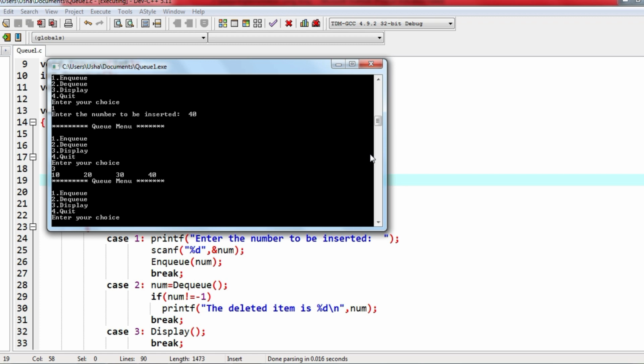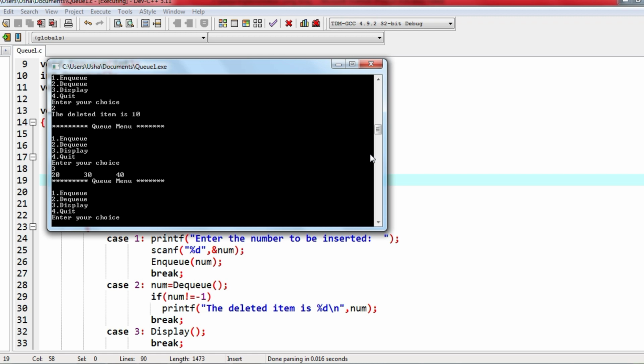Now I am going to remove the element. Which is the element that will be removed? The first element inserted in the array should be the first one to be removed. First element inserted is 10. So that should be removed now. Deleted item is 10. Now I will display and we will check whether it is really deleted. Yes, see, it is deleted. We have now 20, 30 and 40.